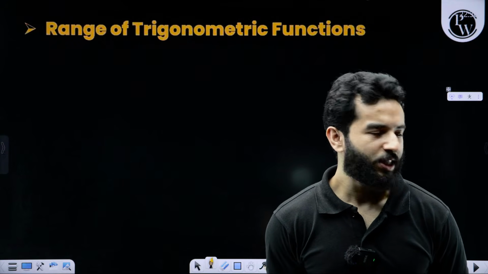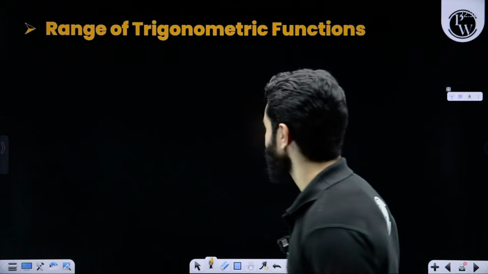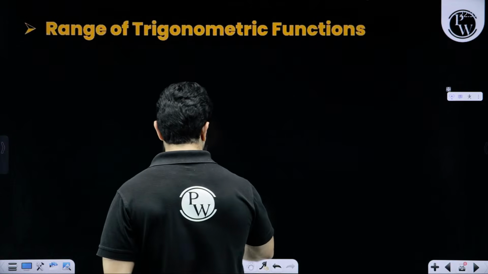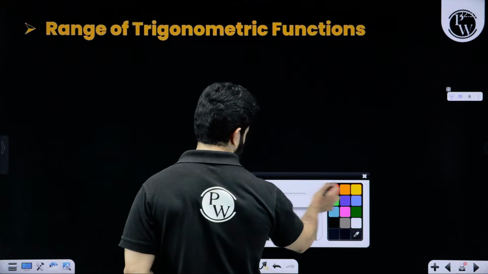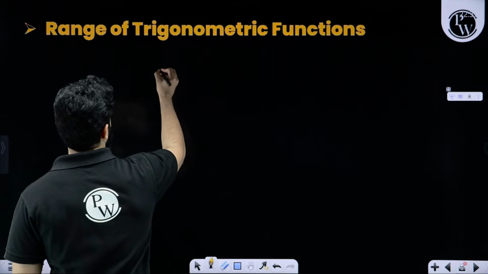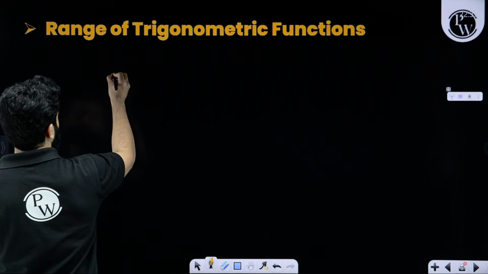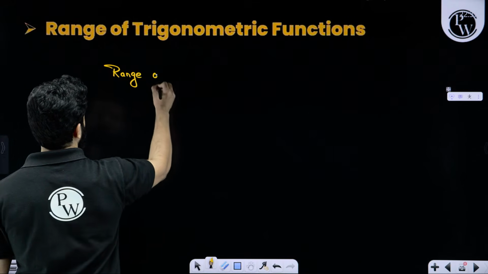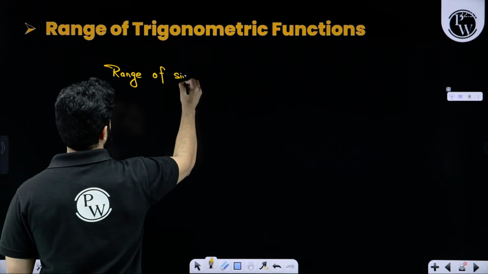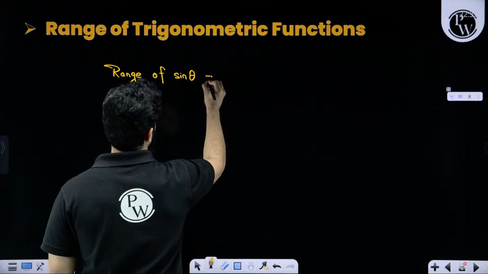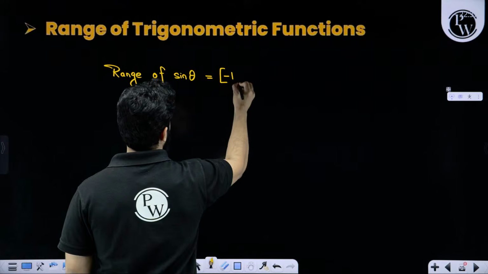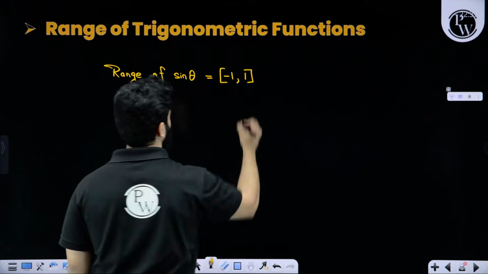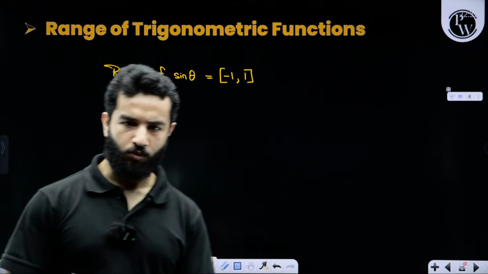All right, shall we start then? Range of trigonometric functions. Friends, as far as sine theta is concerned, range of sine theta is from -1 to +1, right?